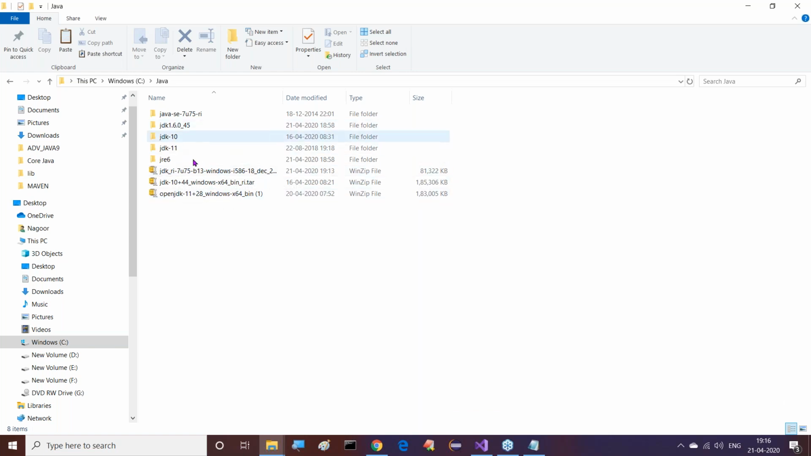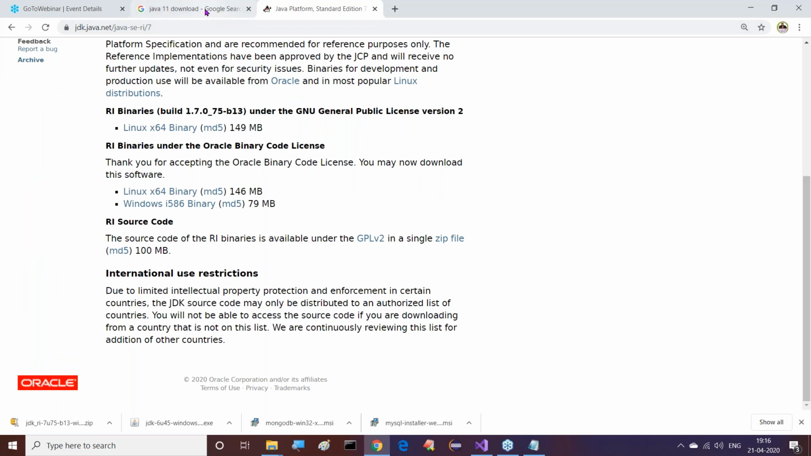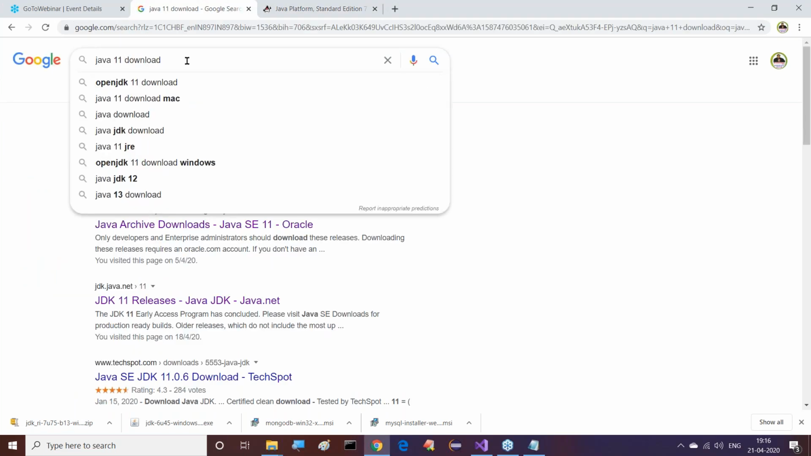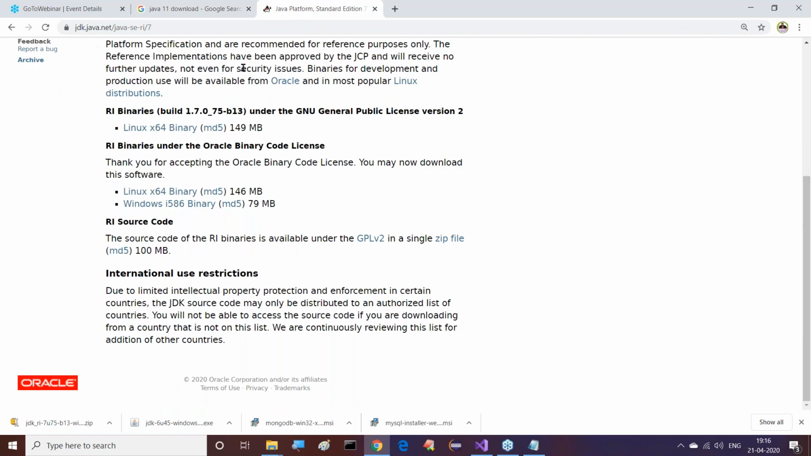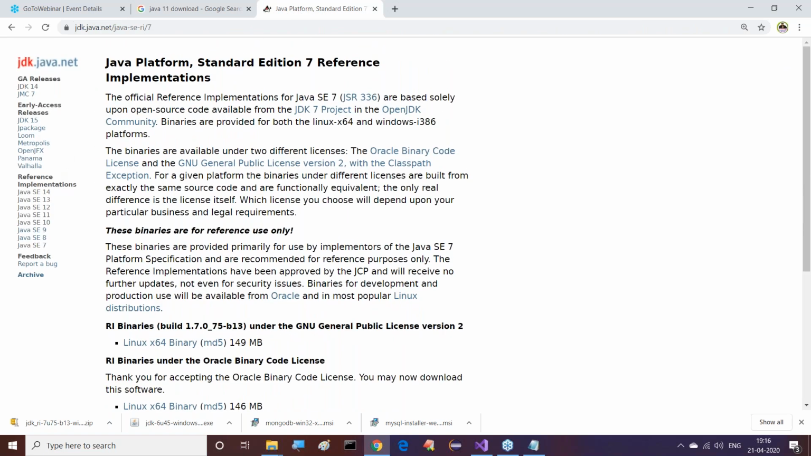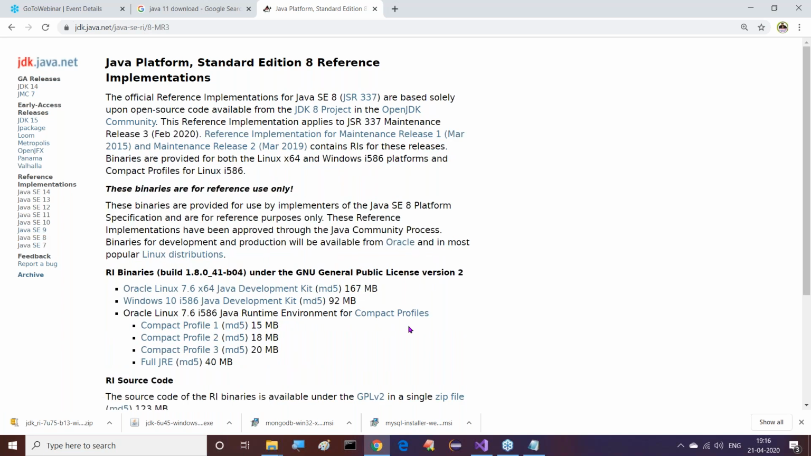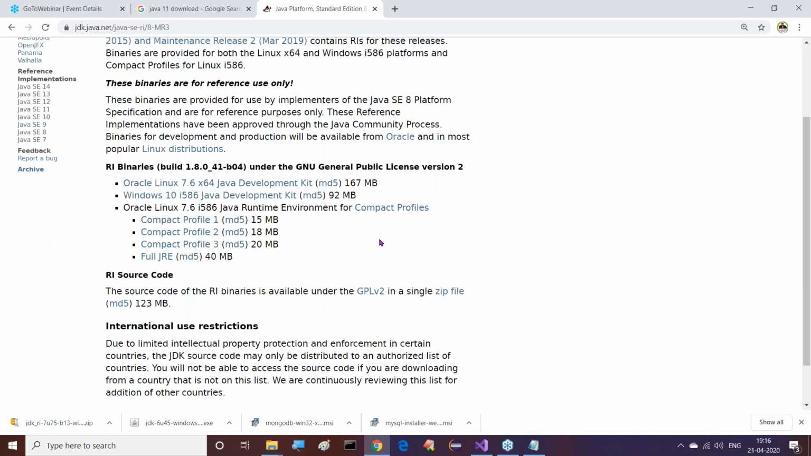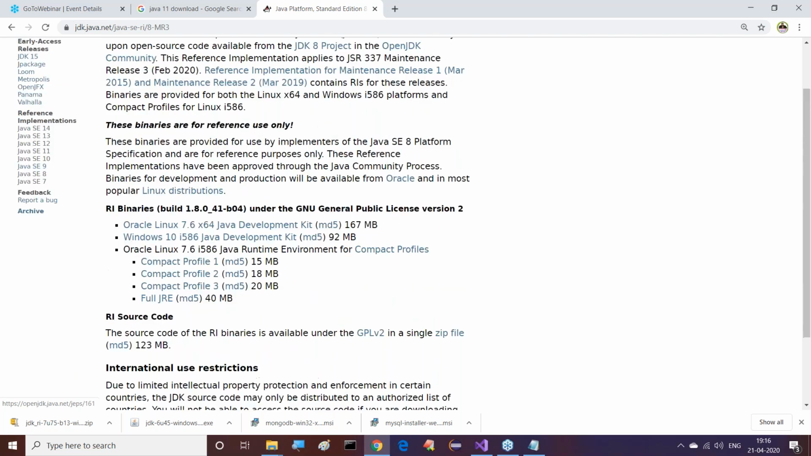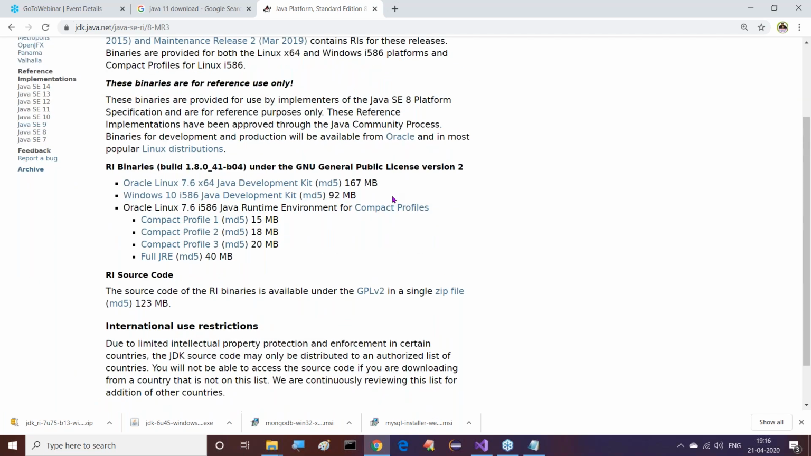Now, updates for Java 6 and 7 are provided. Now let me check it. Just like that, Java 8 also. From the same website, from the same location, we have Java 8. I can get the Java 8 version. Right, so now here RI binaries are available. Then where do we have to download this?